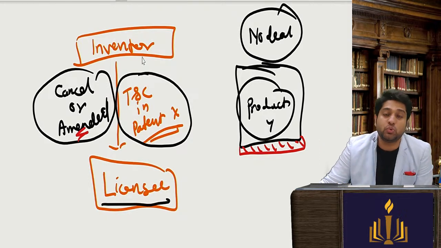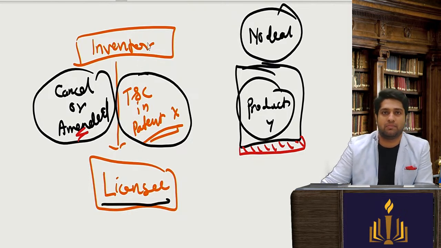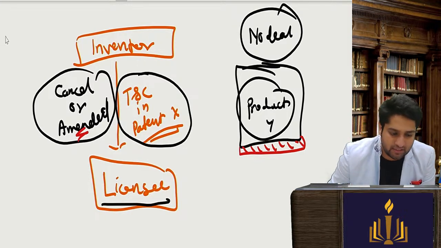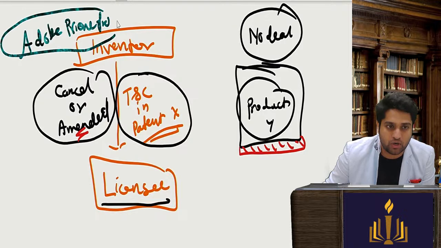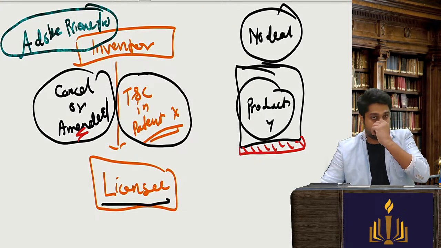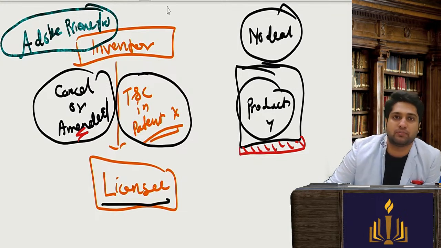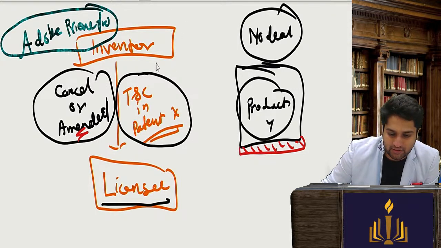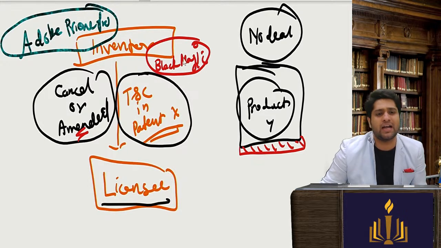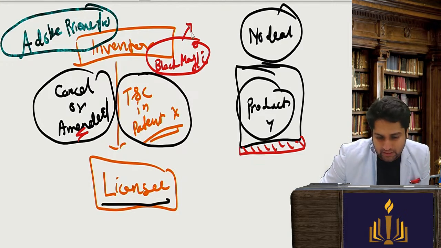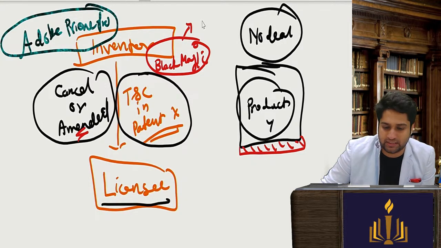Now there is a new software that has come which is affecting Adobe, a direct competitor to Adobe Premiere Pro. And do you all know the name of that company? The company I'm talking about is Blackmagic, and the software that they are using is DaVinci Resolve.